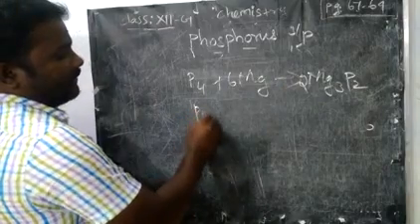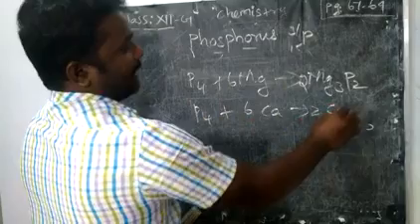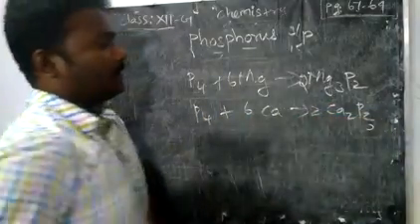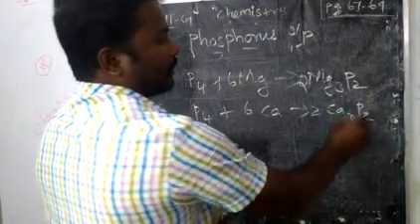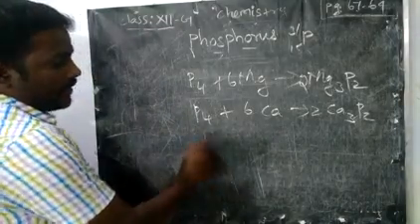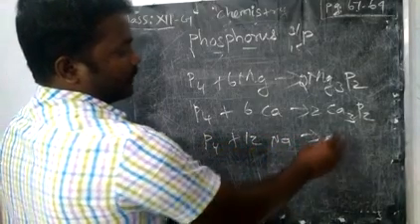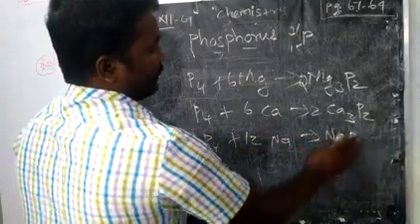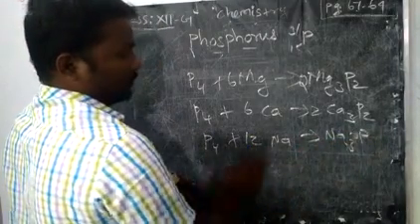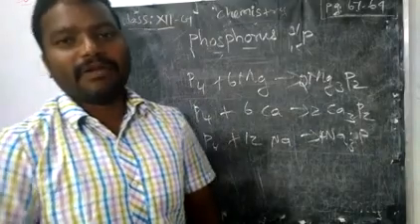Then with calcium, the same, calcium phosphide Ca3P2 will form. At last with sodium, what will happen? Na3P, sodium phosphide will form.